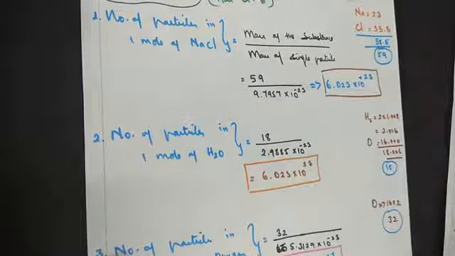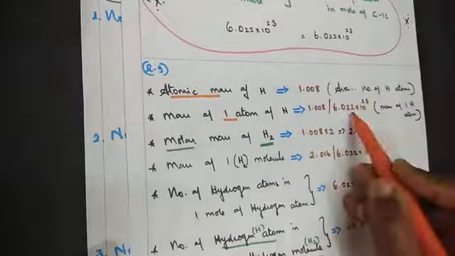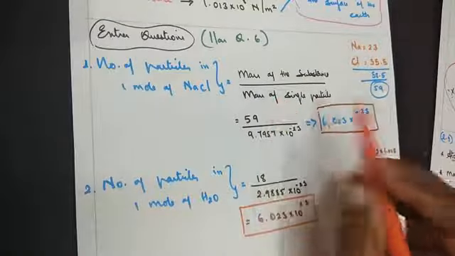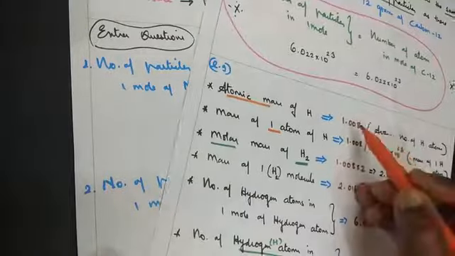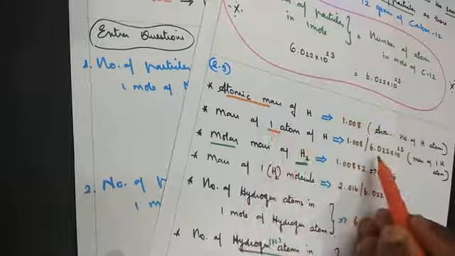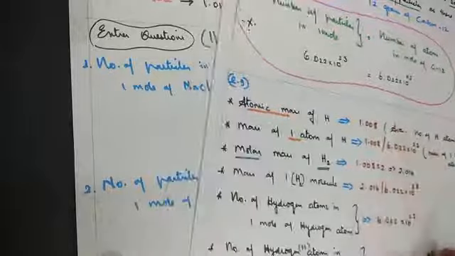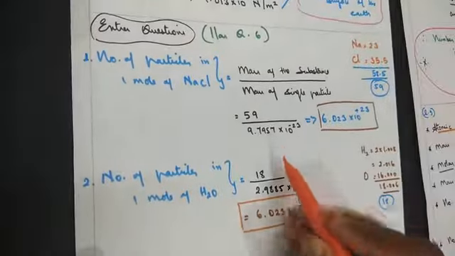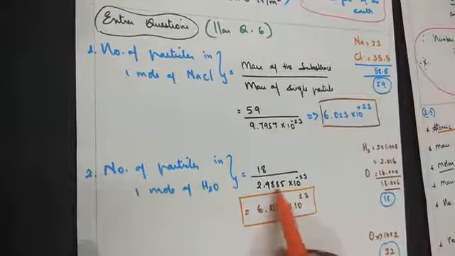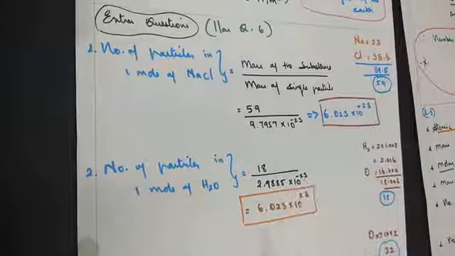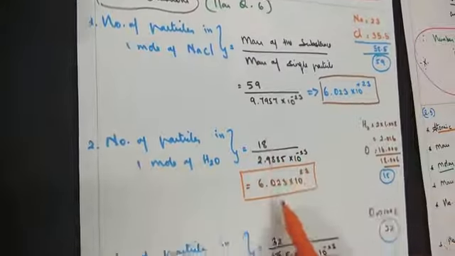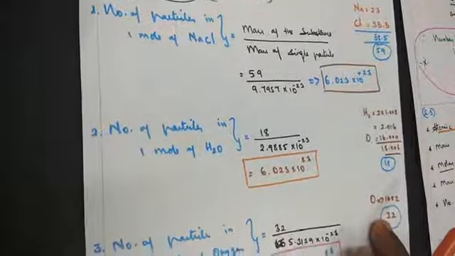So 18 divided by the Avogadro number. Why are we dividing? Because it's the mass of a single particle. So the given weight you divide by the mass of a single particle. That's the weight of 1 mole, Avogadro's number. We get the answer to be 2.9885 into 10 to the power minus 23. Further, when you divide, you get Avogadro's number as the answer.